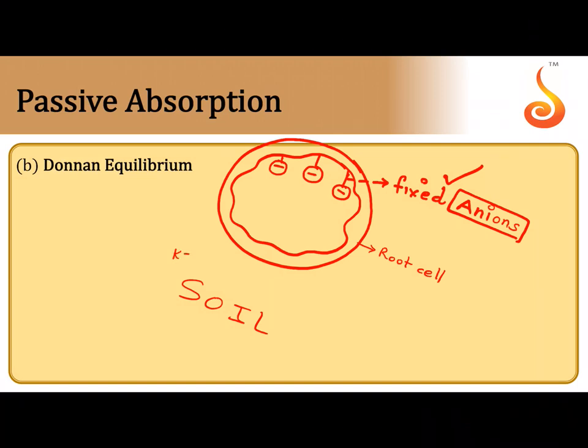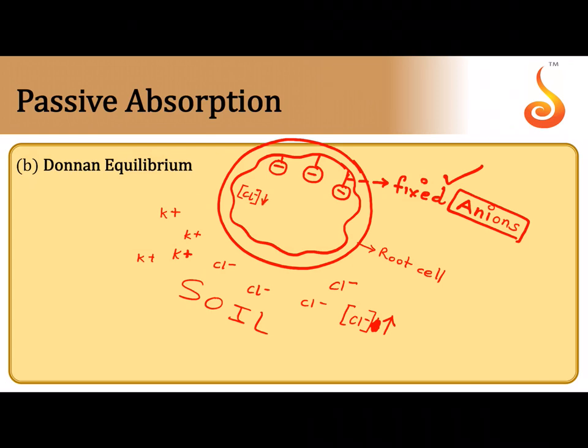Now let us say the soil has two types of ions, cations such as K+ and anions such as Cl-. Imagine there are a lot of K+ ions and a lot of Cl- ions on the outside. Obviously the concentration of Cl- ion outside the cell is more, and the concentration of Cl- ion inside the cell is very less.